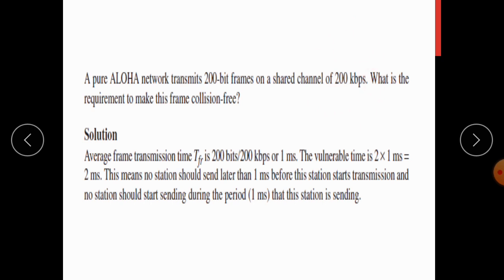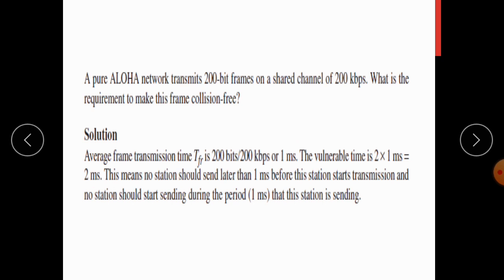So frame transmission time is equal to 1 millisecond. The vulnerable time is 2 times that of the transmission time. So it is 2 into frame transmission time, 1 millisecond, 2 into 1 millisecond, that is 2 millisecond.